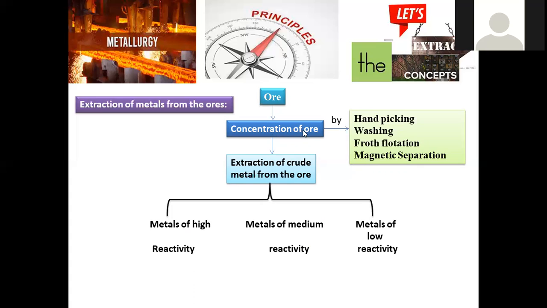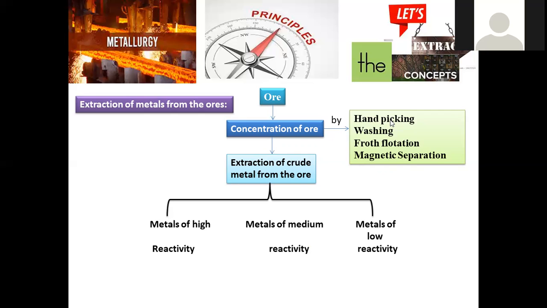So here, concentration of ore is nothing but discarding some of the impurities present along with that ore. Either hand picking, washing, froth flotation, or magnetic separation can be applied here. Hand picking, in the sense, applies whenever mineral is in contact with rock particles, for example.